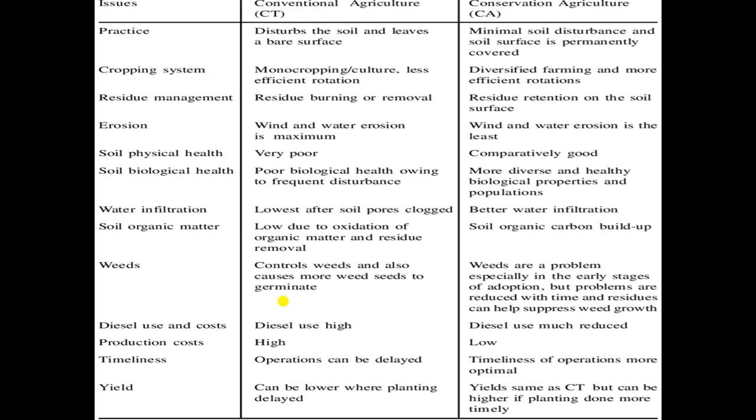So this is the comparison, because of our conventional agriculture, what we do, and if we advocate conservation agriculture, what are the minimum changes which we require? This is practice. Our practice in conventional agriculture is to disturb the soil and leave